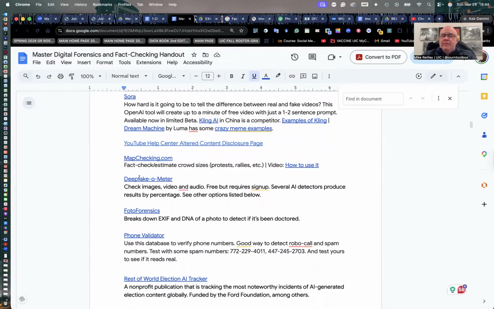The other one you should probably have open here too is Deepfakeometer. Phone validator would be a good one to have open too, because we'll be using that, demo it for you, and then we'll be using that on your assignment on detection. So we'll get into that in just a minute.